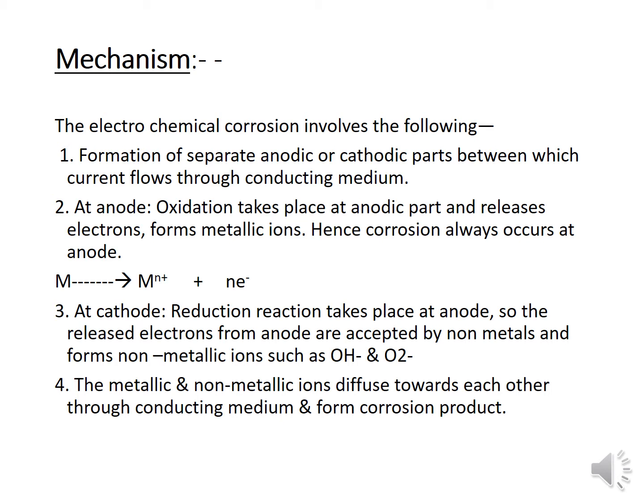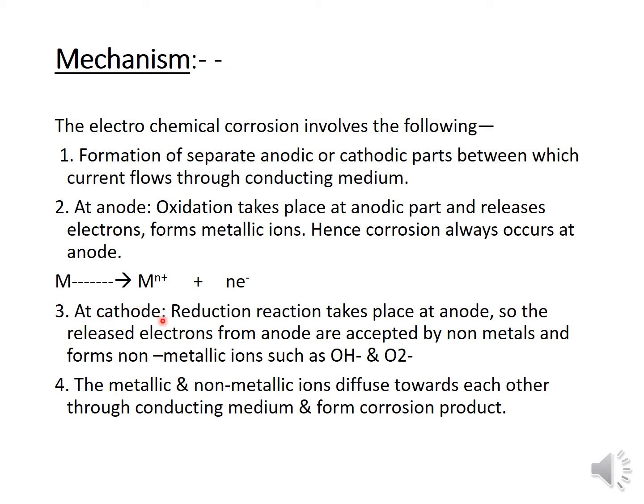The metal is going to lose electrons and form a positively charged cation. So the amount of metal decreases as the metal converts into cations. So the metal is converted into cations, and deterioration and corrosion of the metal take place.